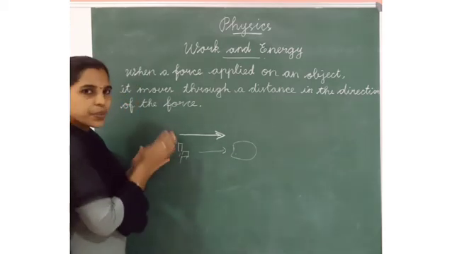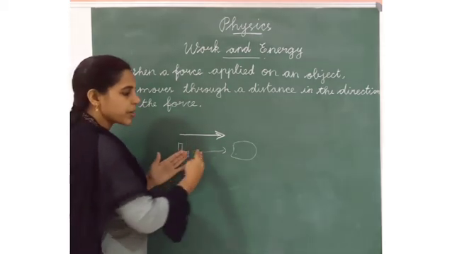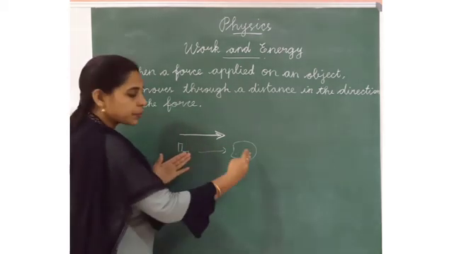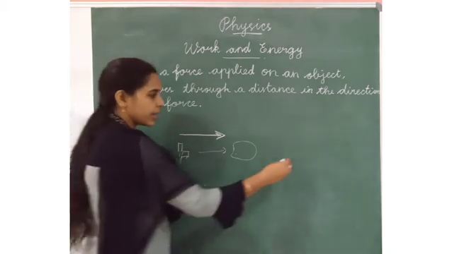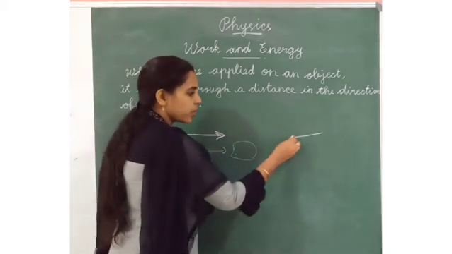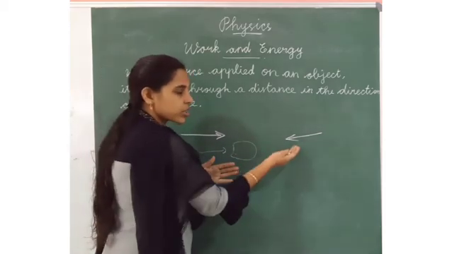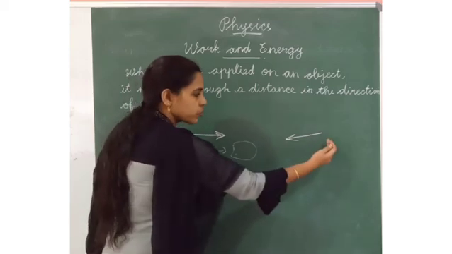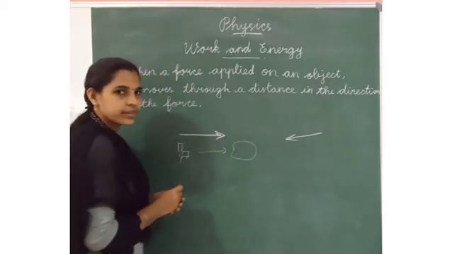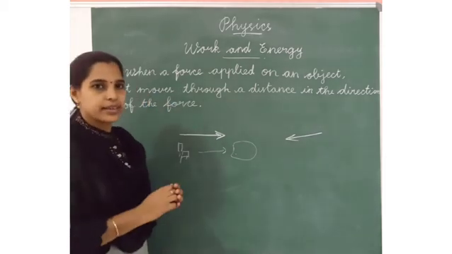So, when we apply force on an object, the object will be moved some distance in the direction of the force. And another example, when we pull the chair from here to here, the direction of the force is from right to left. So, the object moves from here to here. Okay. So that we know work is done.